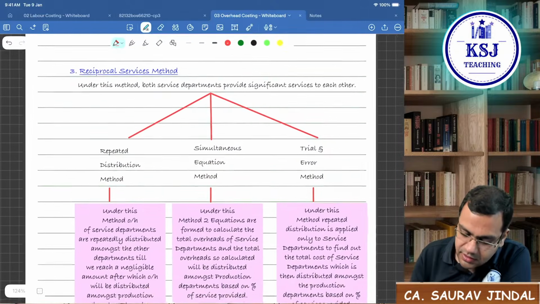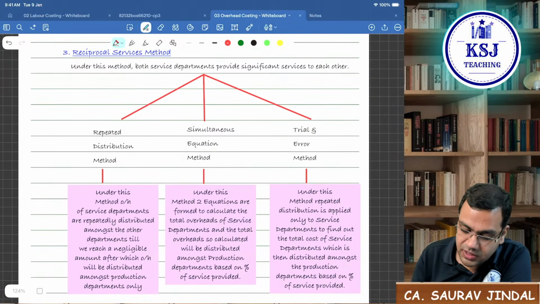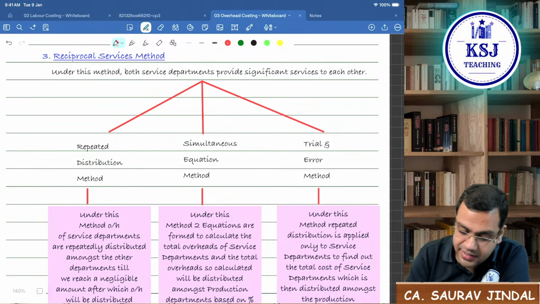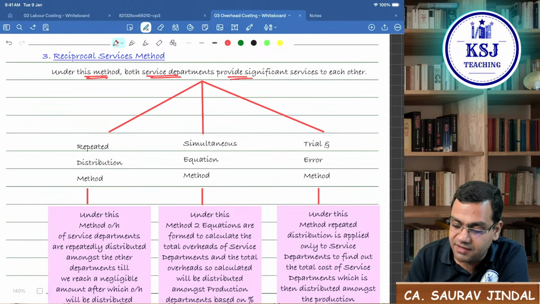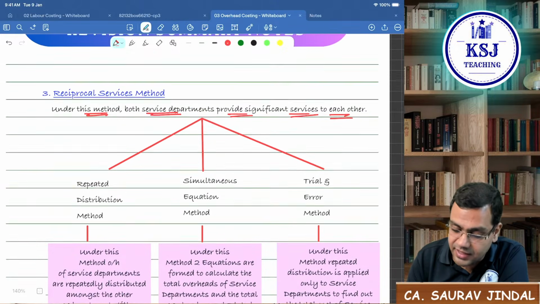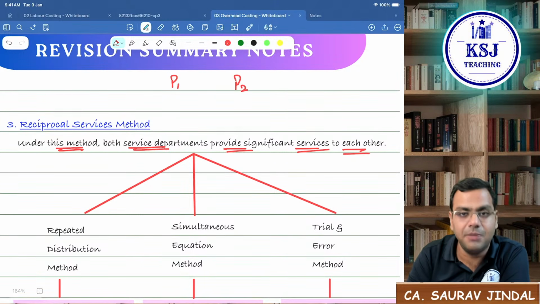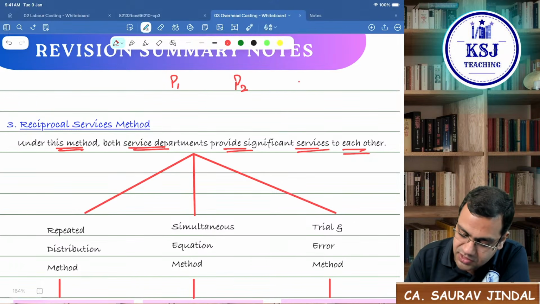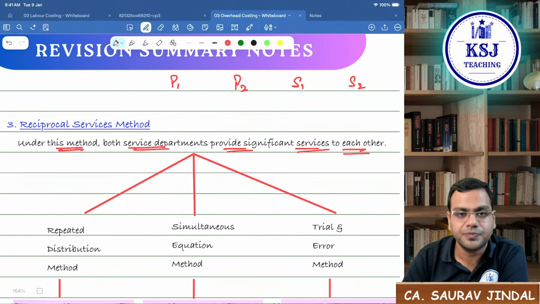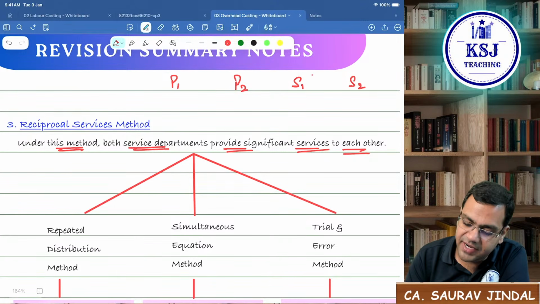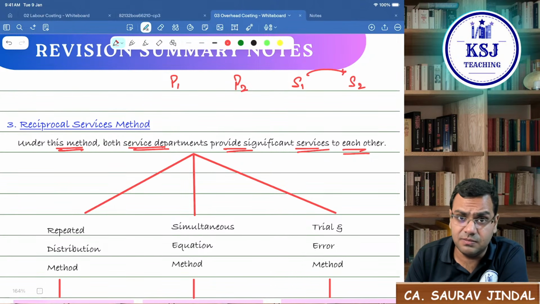After the direct distribution and step ladder methods, the third method that we have is reciprocal services. Now, reciprocal services says that under this method, both service departments provide significant services to each other. That means if you have production departments P1, P2, and service departments S1 and S2, in the step ladder method we said that S1 is providing services but not taking services.